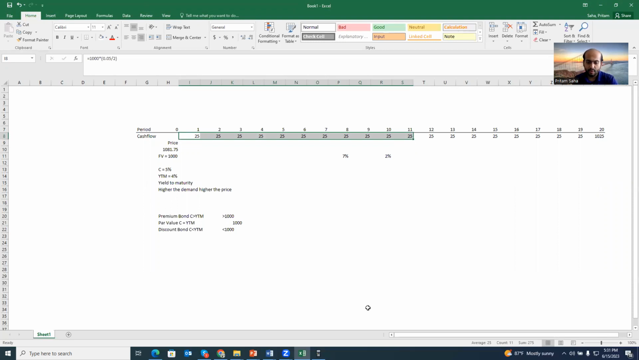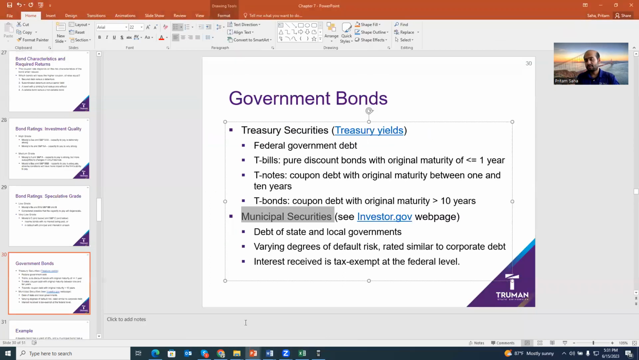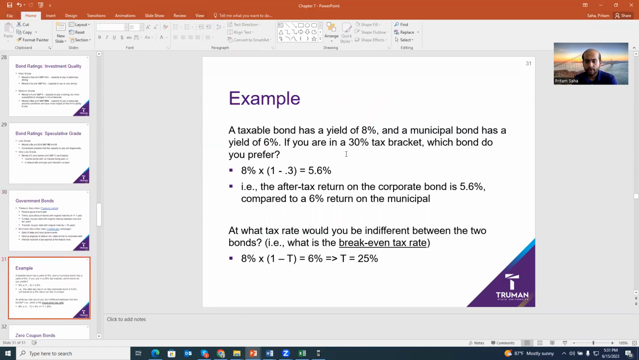That's why when you're making an investment, you have to be careful, because you can see other government bonds are giving you more coupons, but they are taxed. On the other hand, municipal bonds may give you less coupon, but they are tax exempted. So that's why you have to compare. So let's make an example. Let's say government bond, no risk, giving you 8%. Municipal bond, giving you 6%.